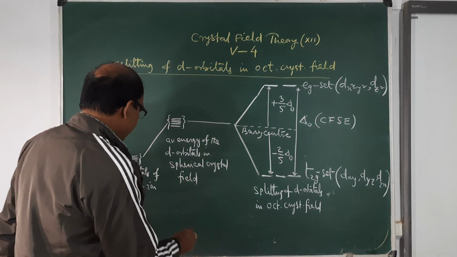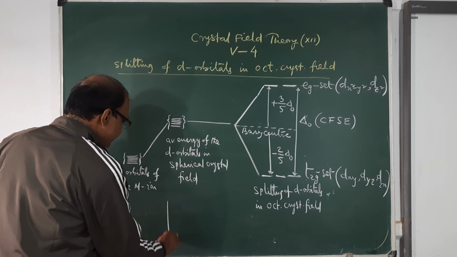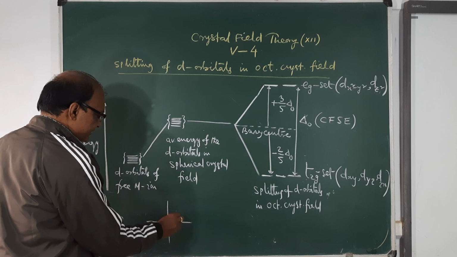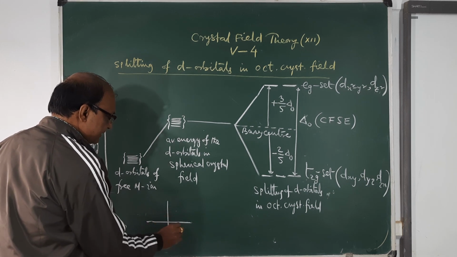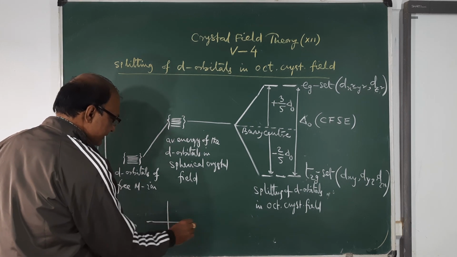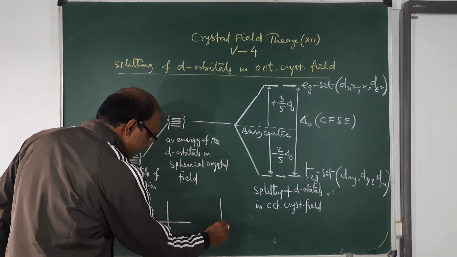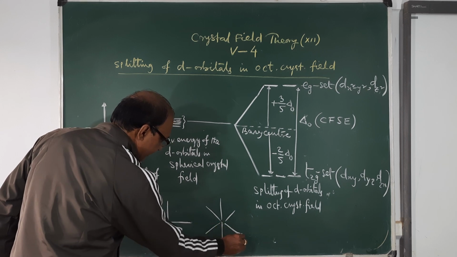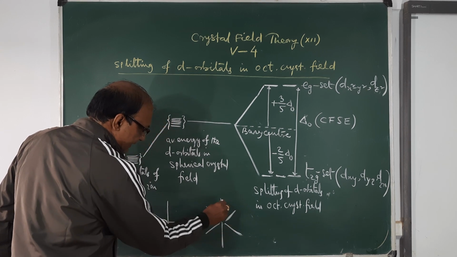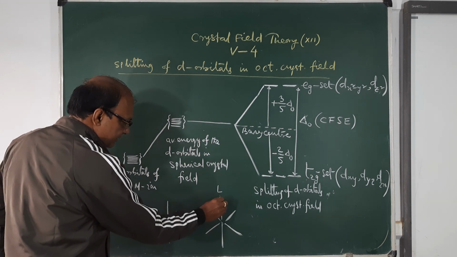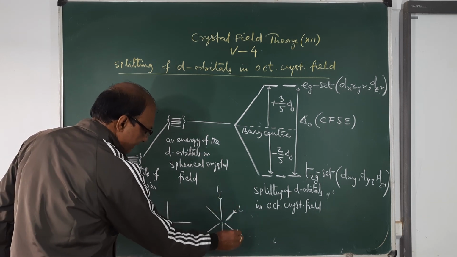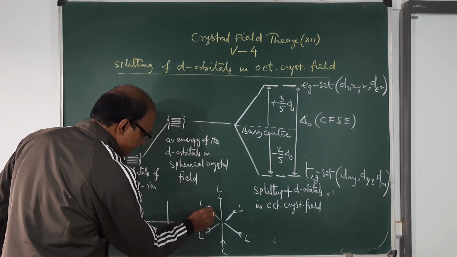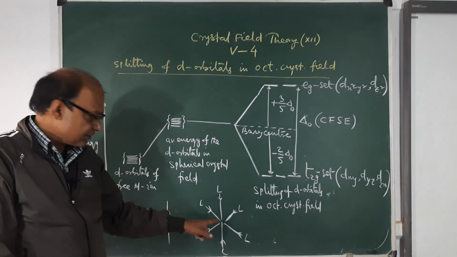You know that this is the octahedral crystal field. You can show it in this way: dx square minus y square, dz square. This is the x-axis and this one is the z-axis. So in the octahedral crystal field, this is the diagram. The x-axis, y-axis and z-axis are the directions of the ligands. So the ligands are surrounding the metal ion.